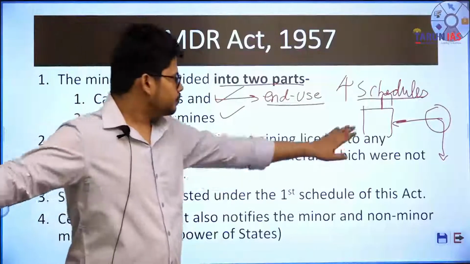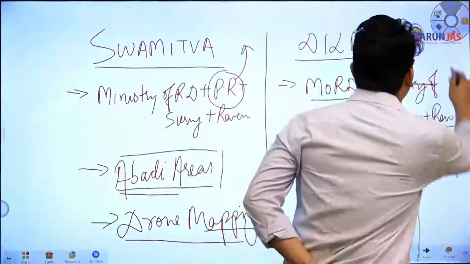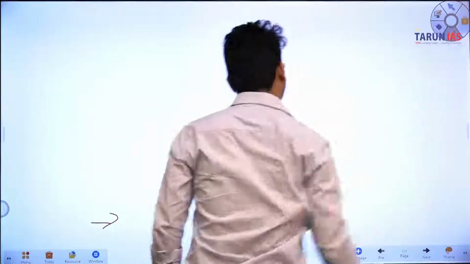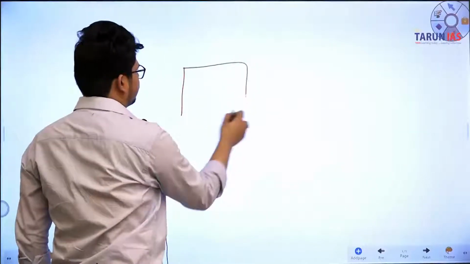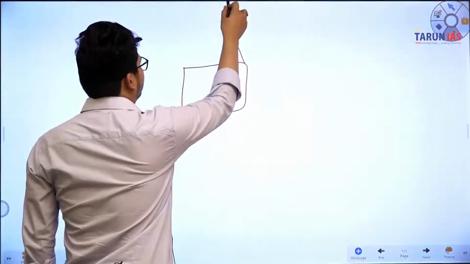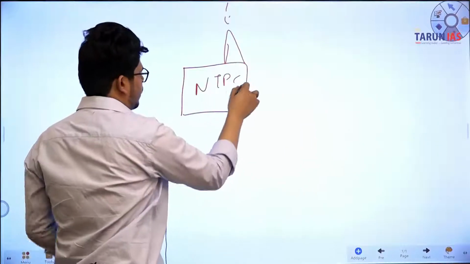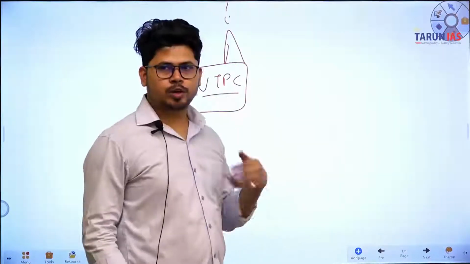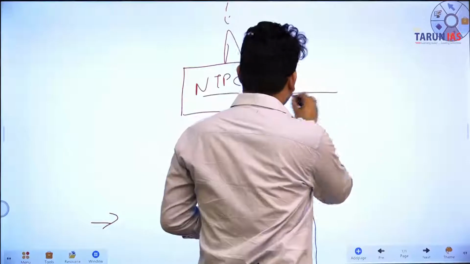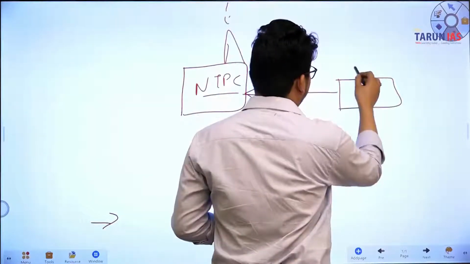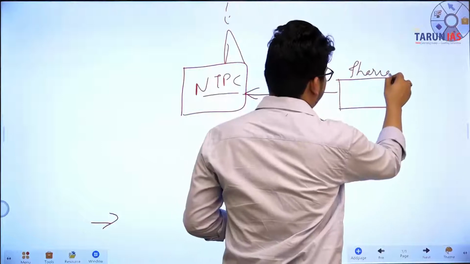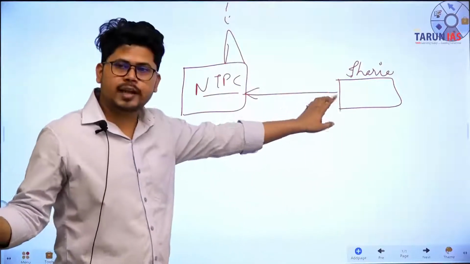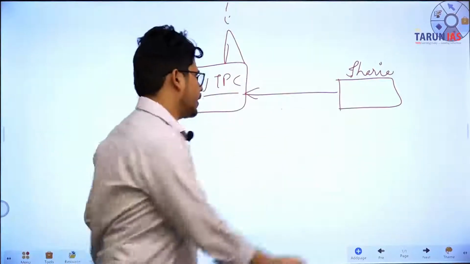Okay, मतलब simple है. For example, this is NTPC. NTPC is National Thermal Power Corporation. It uses coal for production of power. So for example, it is mining coal from some specific mine, ठीक है? In, for example, Jharia, है ना? Now it cannot sell the coal that has been mined from this mine to the open market. It cannot sell.